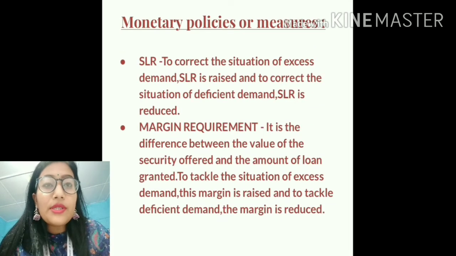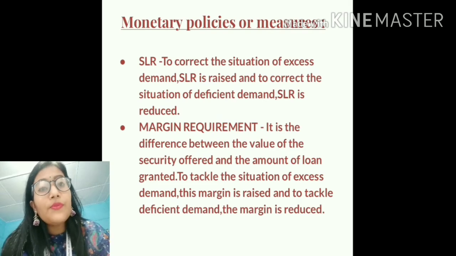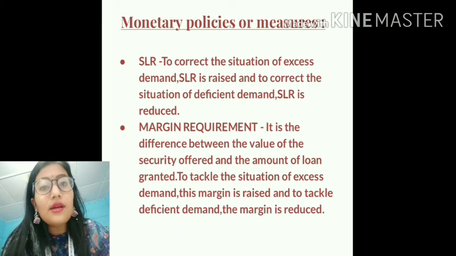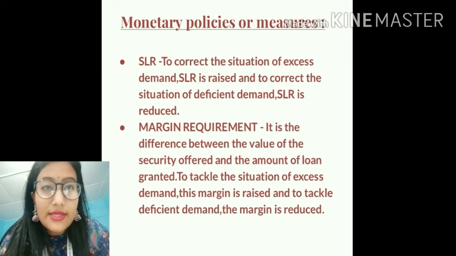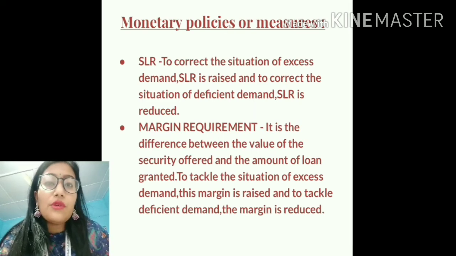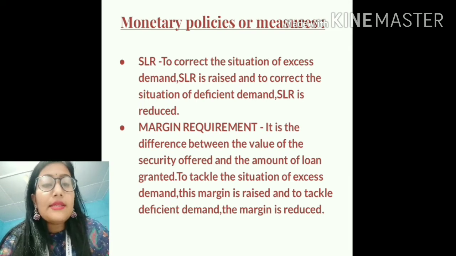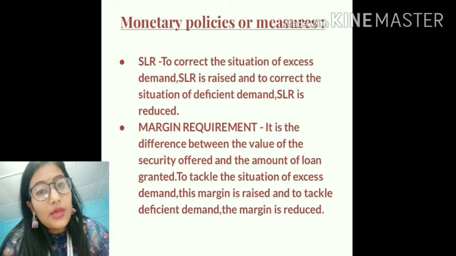The next important fiscal measure is SLR, that is the statutory liquidity ratio. It is the percentage of liquid assets that the commercial banks are required to maintain with the RBI. So students, just like in the case of CRR, in the case of SLR also, it is raised in order to curb the situation of excess demand, and in order to curb the situation of deficient demand, the SLR is reduced.